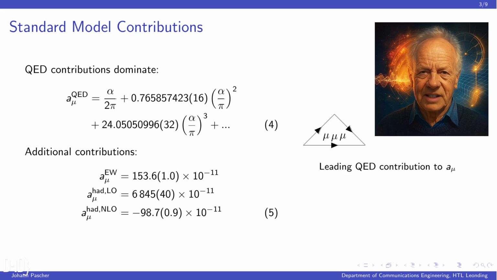The contributions to the g-2 value in the standard model come from various sources. The largest portion originates from quantum electrodynamics, shown by the formulas on the left. The QED contributions start with alpha divided by 2 pi and become increasingly complex. We also have additional contributions from electroweak interactions and hadronic processes. On the right, you can see a Feynman diagram illustrating the leading QED contribution. Despite all these known contributions, the discrepancy persists.